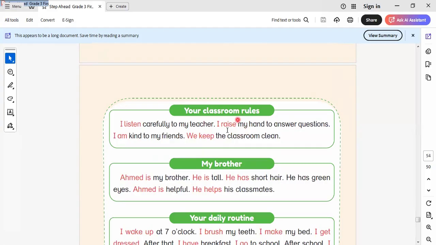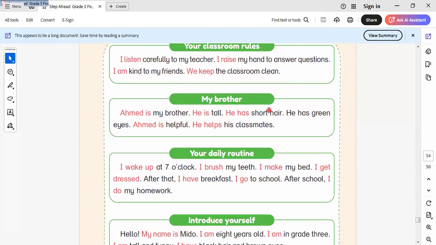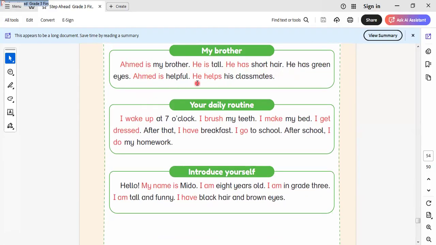Your classroom rules. Here we talk about the classroom rules. I listen carefully to my teacher. I raise my hand to answer questions. I'm kind to my friends. We keep the classroom clean. Ahmed is my brother. He's tall, has short hair, has green eyes. Ahmed is helpful. He helps his classmates.